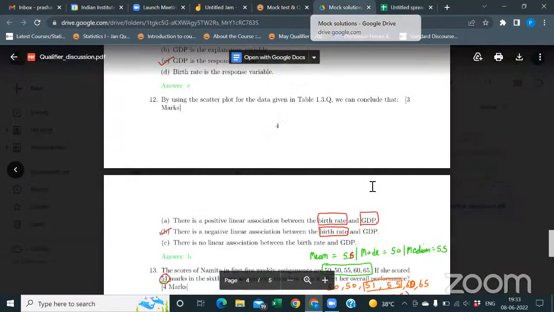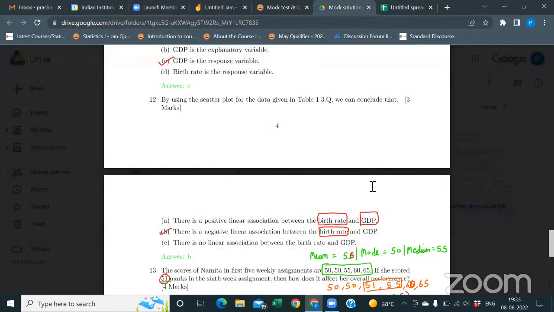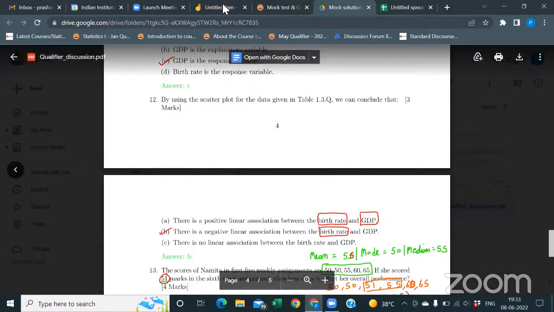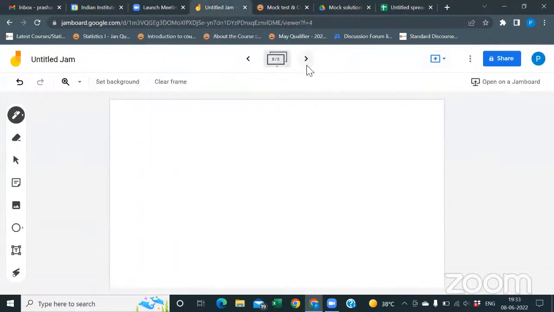In fact, I found the curve. I have solved this question with this correlation method and I got negative and I put the negative option. My question was, is my approach correct or wrong? Yeah, the approach is correct, because correlation tells how the cluster of points are scattered around the line.